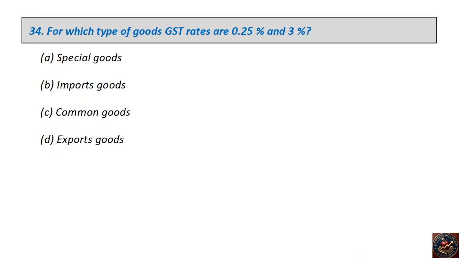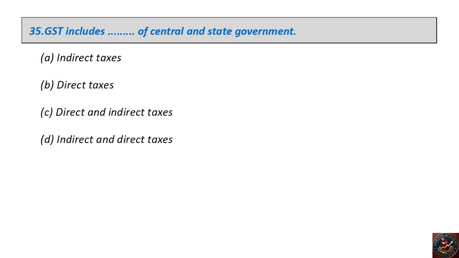For which type of goods are GST rates 0.25% and 3%? Special goods, imports goods, common goods, exports goods. The right answer is special goods. GST includes dash of central and state government: indirect taxes, direct taxes, direct and indirect taxes, indirect and direct taxes.